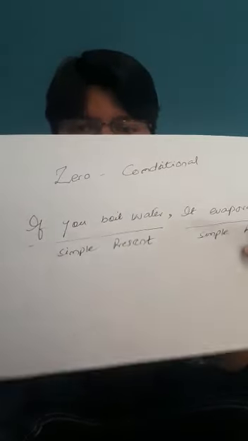Number one is your zero conditional. As I told you, you will have to look at two things: number one, the condition; number two, the structure. For zero conditional sentences, the condition is 100% true. That's why they are called scientific sentences. For example, here we go: if you boil water, it evaporates. If you boil water, it evaporates. So you will see the condition is 100%.